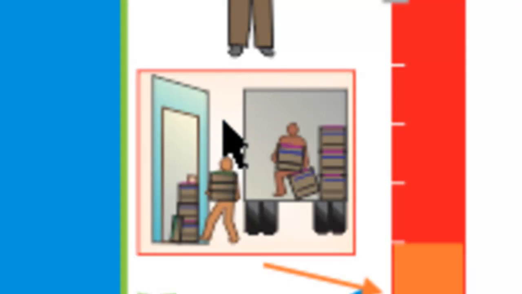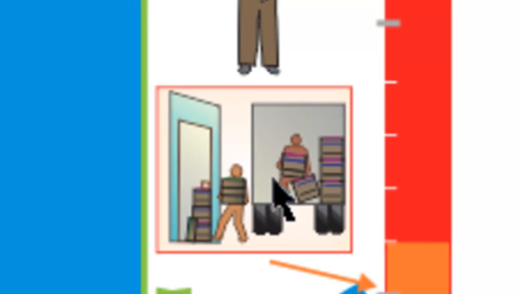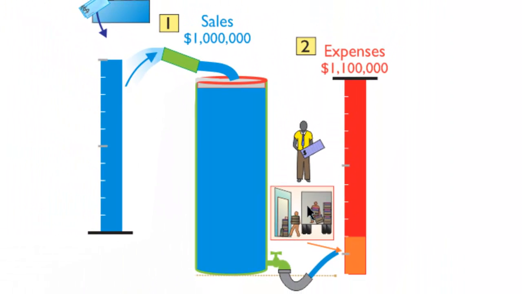We see that the freight and the food we're paying is actually more expensive. It costs a lot of money for a truck or a barge to go a long way out to a community, and we have to pay for that. And this orange part of the bar here is the extra expenses. So we've got 500, 600, 700, 800, 900,000, but we have to pay those extra expenses: 1 million and 1,100,000 expenses.